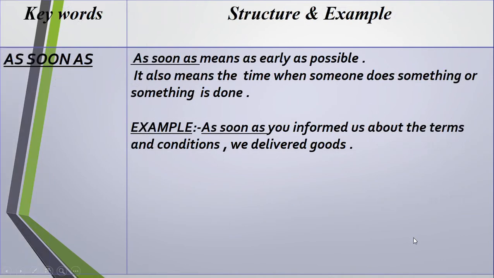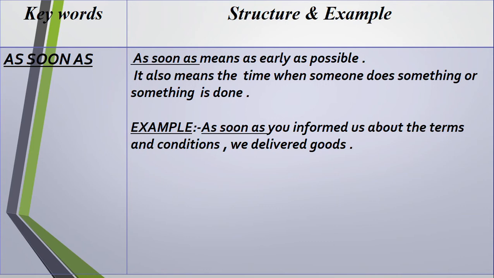And then as soon as. As soon as means as early as possible. It also means the time when someone does something or something is done. That means whenever someone is directed to do something, then he does it as early as possible. Then we use as soon as. For example, as soon as he informed us about the terms and conditions, we delivered the goods.